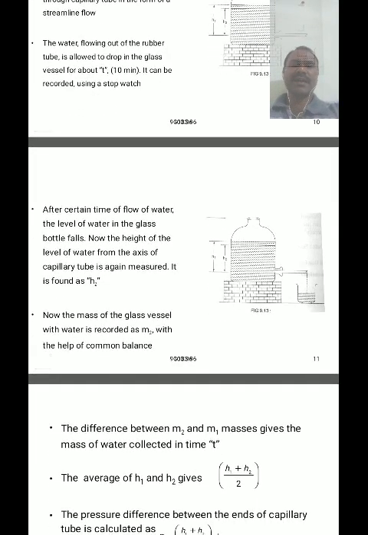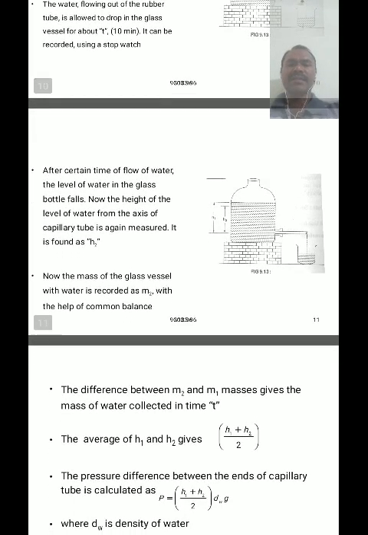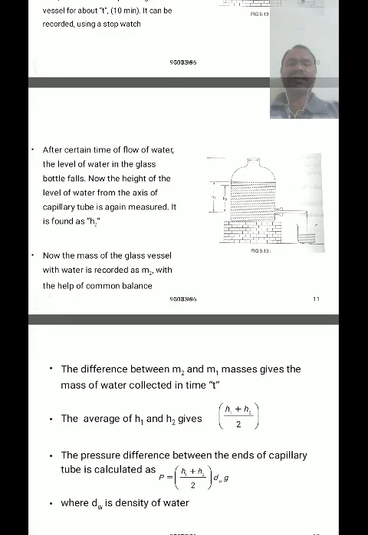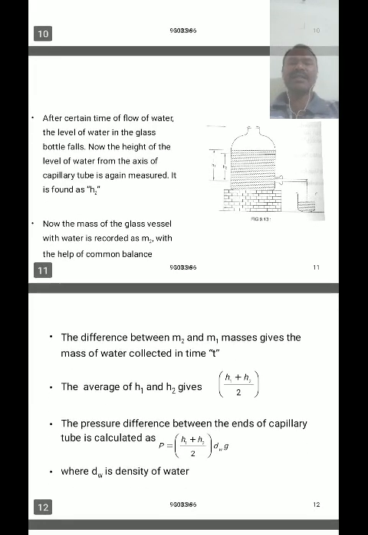After a certain time of flow of water, the level of water in the aspirator bottle decreases. Now the height of the water level from the axis of the capillary tube is measured again, and the reading is taken as H2.